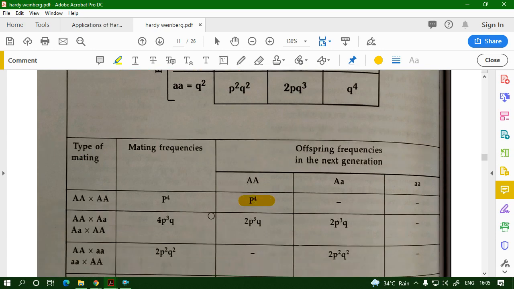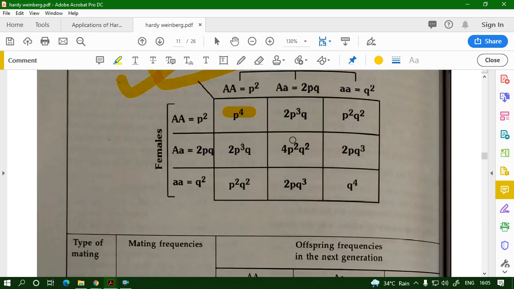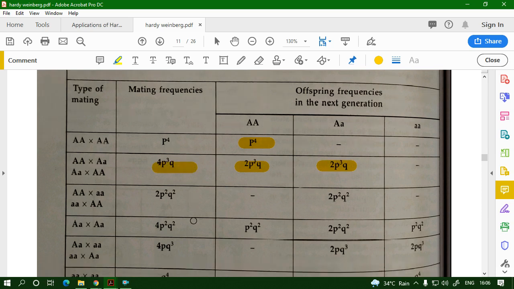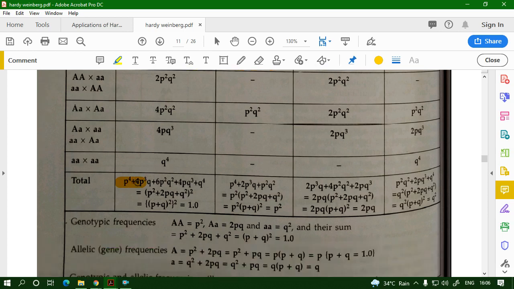Check this and check this, it's the same. So in the next generation, p^4, then AA into heterozygote, capital A into capital A small a, this happens 2 times. So you have this value. If you add these 2 values in the first generation, 4p cube, that is, for the first cross you have this, next one you have this. So the total frequency is this, if you see, add. Similarly, if you add all of them, you get the whole value like this.